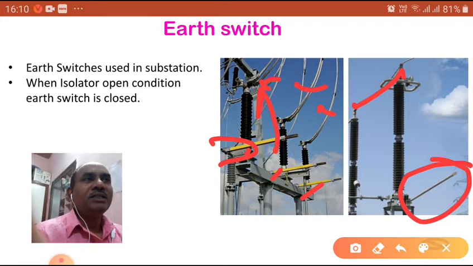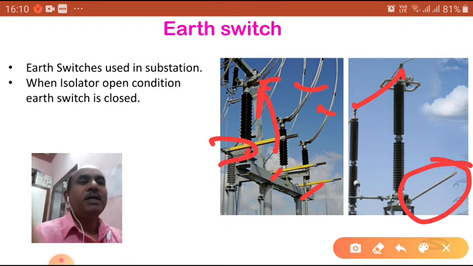Here our earth switch is the sanitizer that sprays. That means whatever coronaviruses are on the body are removed by the sanitation. Similarly, even after the circuit breaker is opened, any charges present on the isolators with their connected line are diverted to the ground by connecting the earth switch.